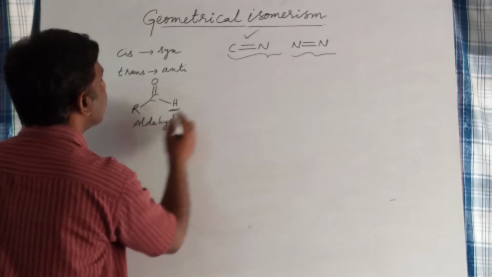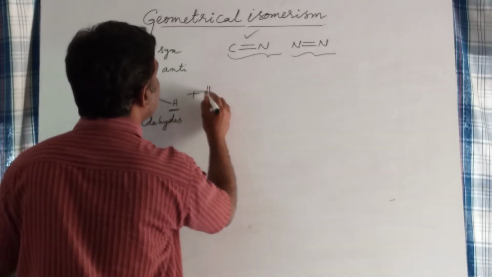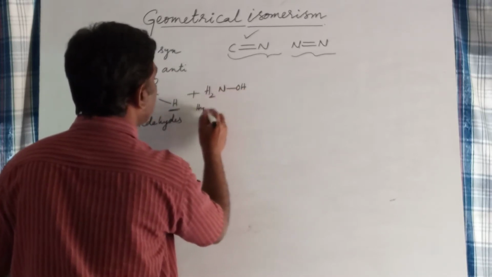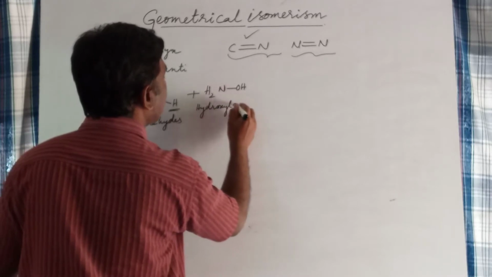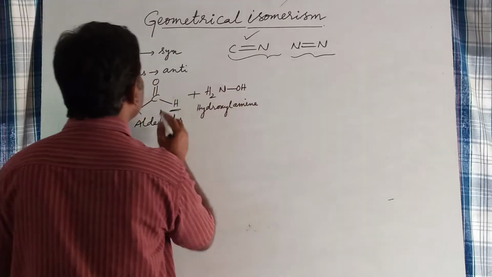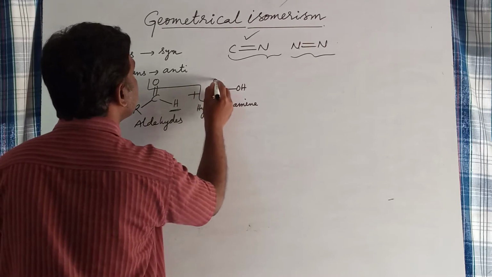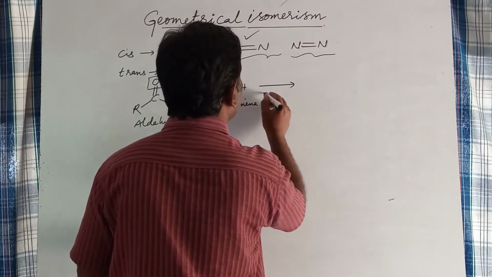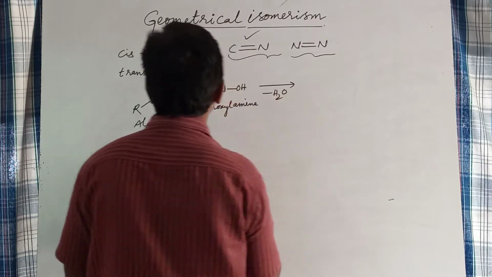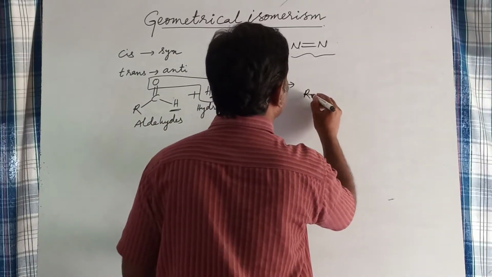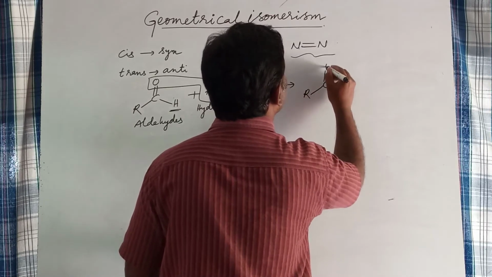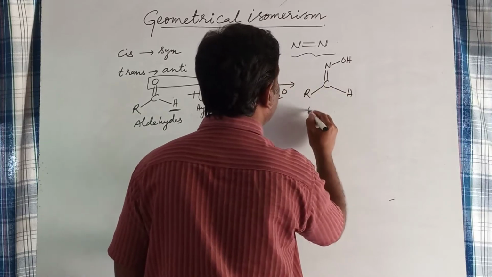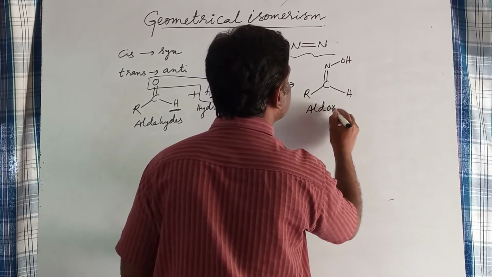When these aldehydes react with hydroxylamine, the oxygen atom of the aldehyde and two hydrogens of hydroxylamine combine and are removed as a water molecule. Now this nitrogen atom is directly linked to the carbon by a double bond. So this is called aldoxime.